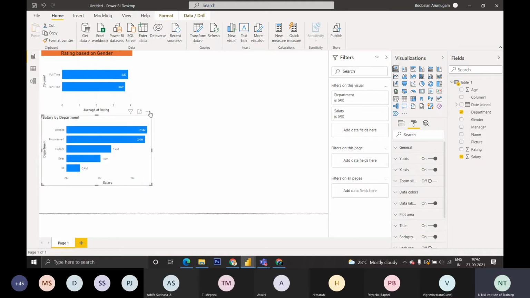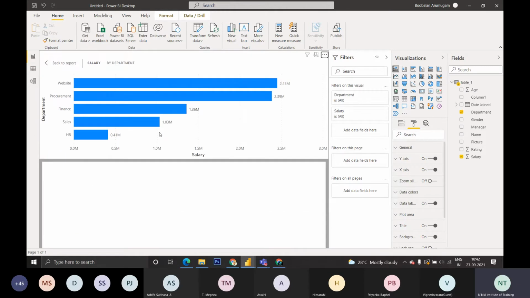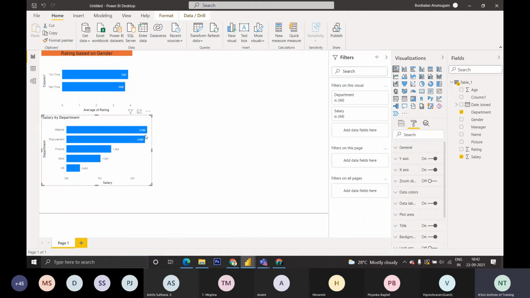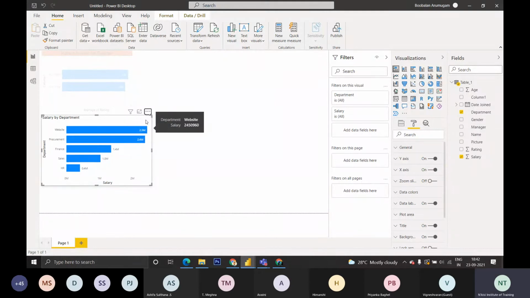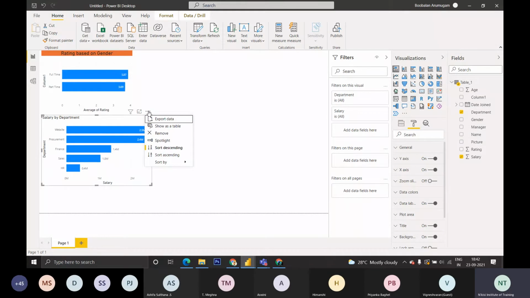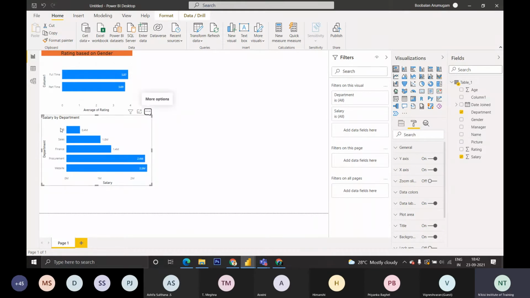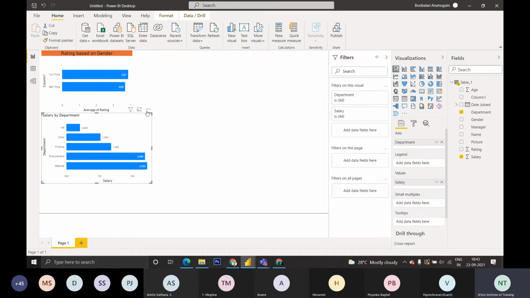If you want to showcase it, you can show it as a table, containing exact values. You don't need to convert everything to charts. You can click the three dots and it will show it as data. You can also export. You can spotlight. If you spotlight, all others will be dimmed and this will be highlighted, like in Teams. If you want to sort it in ascending order, it will give ascending order: HR, sales, finance, smallest to largest based on the values. These are the options available for the charts.